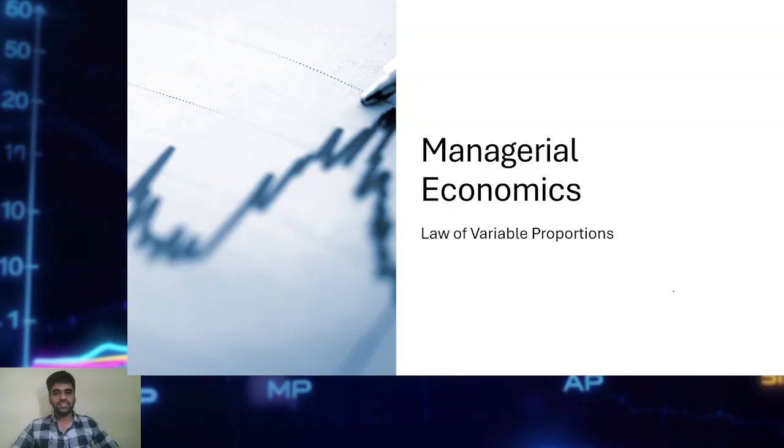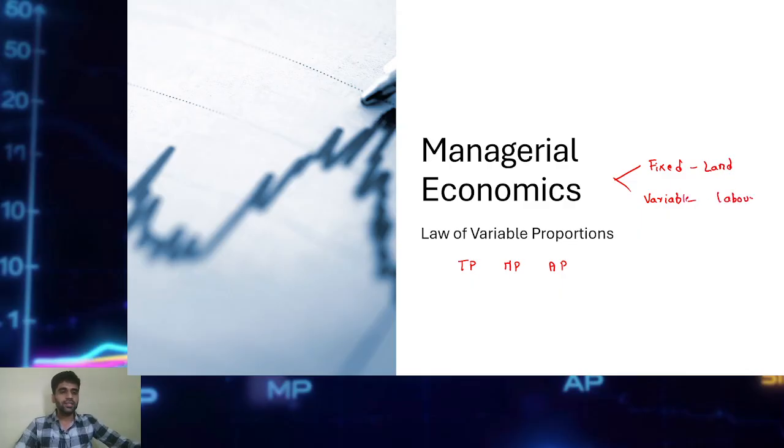Hello all, today we are going to study one important concept of managerial economics, that is the law of variable proportions. The law of variable proportions studies the effect of a variable factor on total product (TP), marginal product (MP), and average product (AP). As you know, in the short run, under the law of variable proportions, we are considering two factors of production: one is a fixed factor and the other is a variable factor.